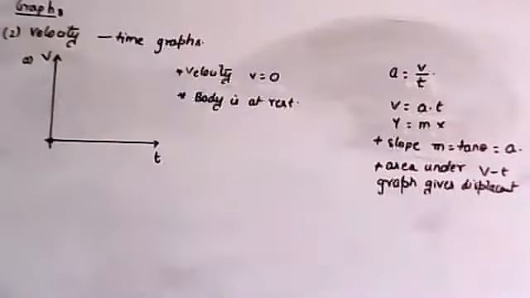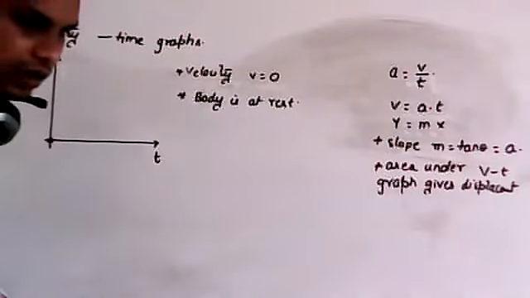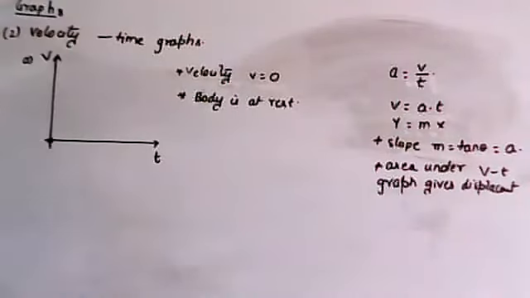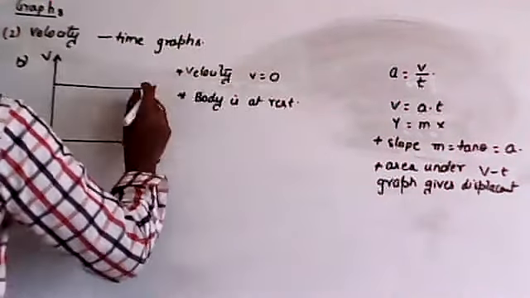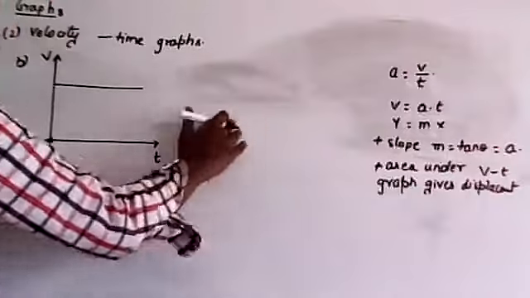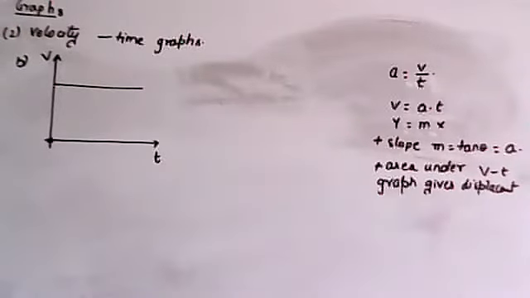Now this is the graph for a body which is at rest. Understood? Now listen, I am going to draw the next graph. In the next graph, I will draw the graph like this.